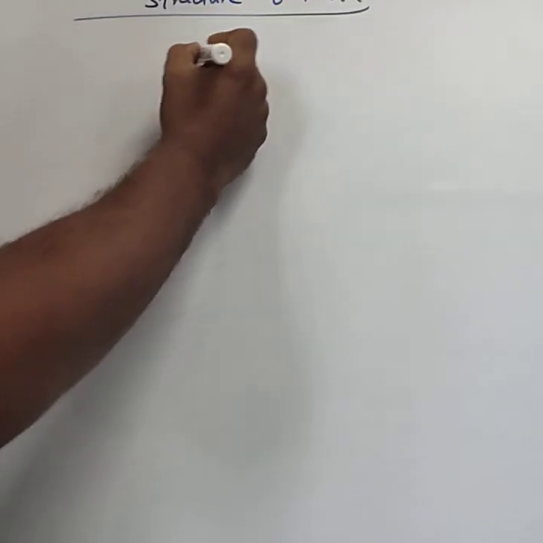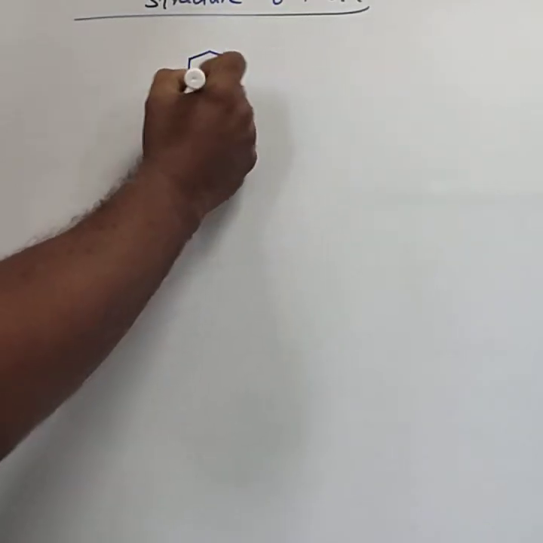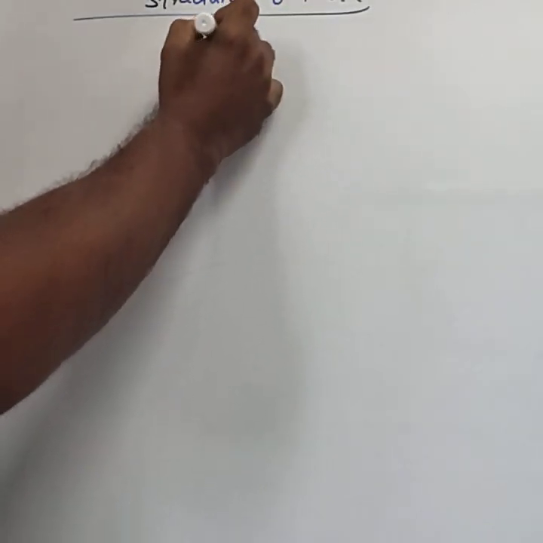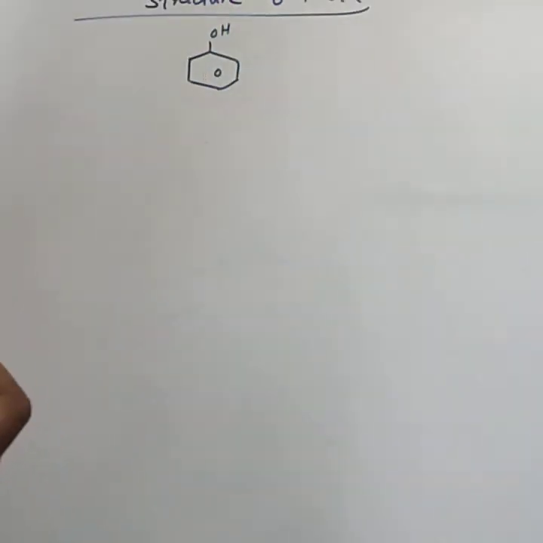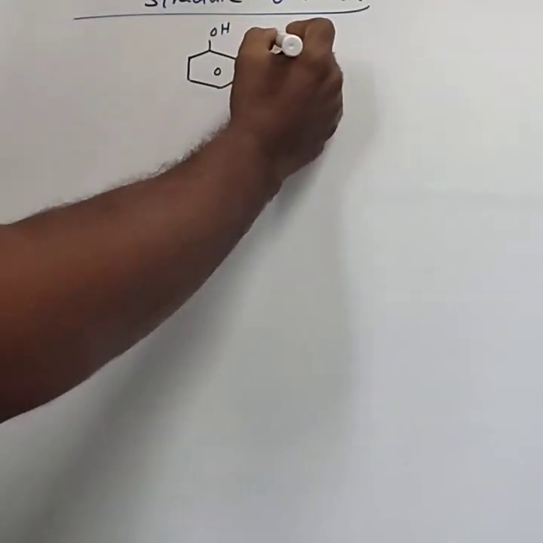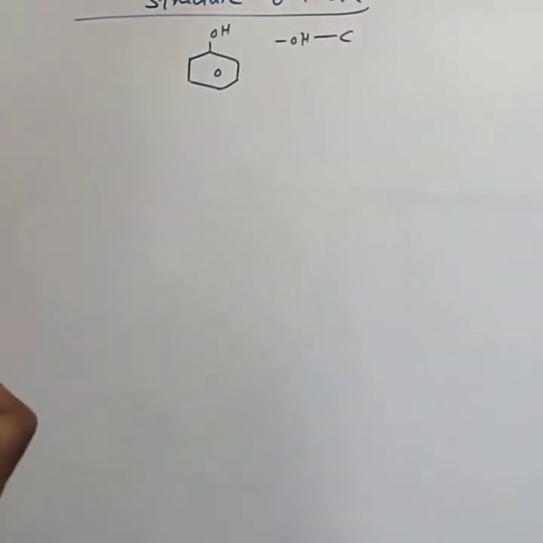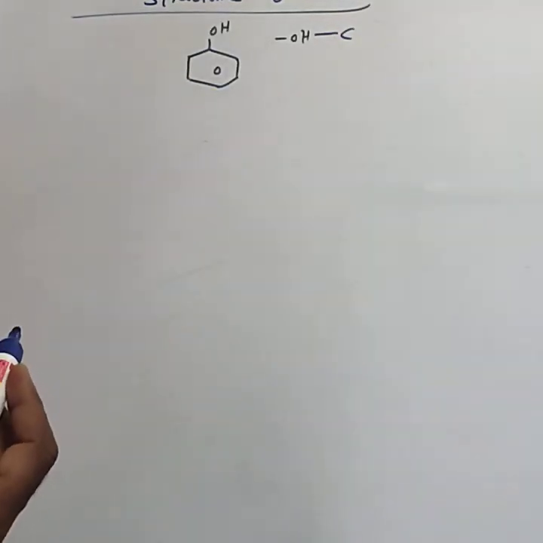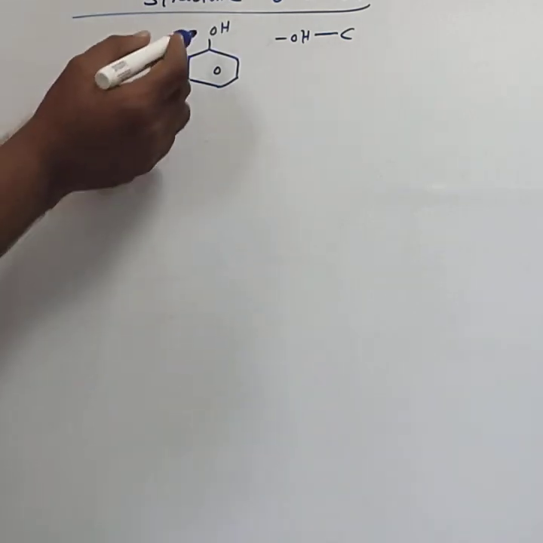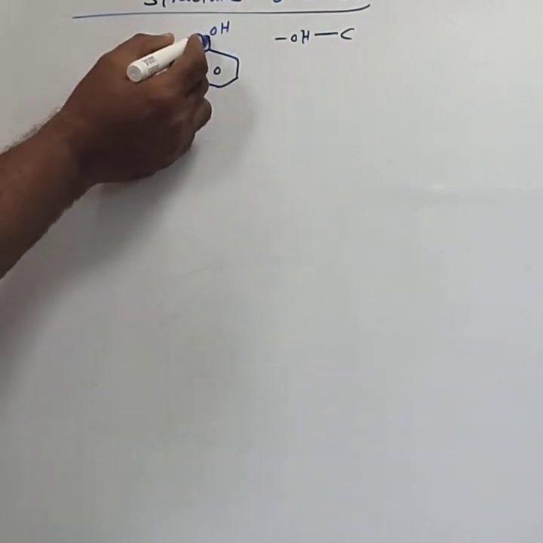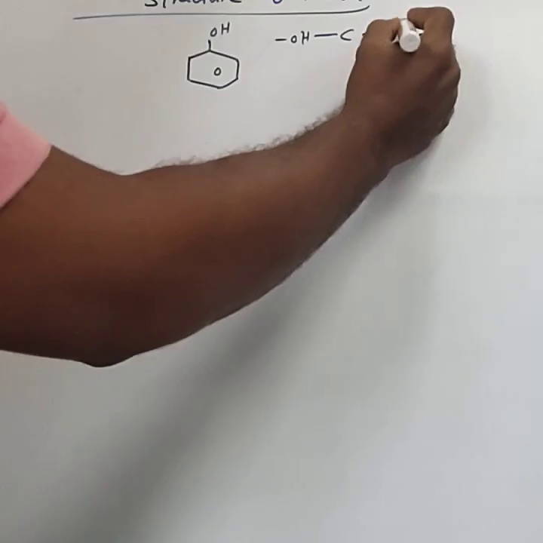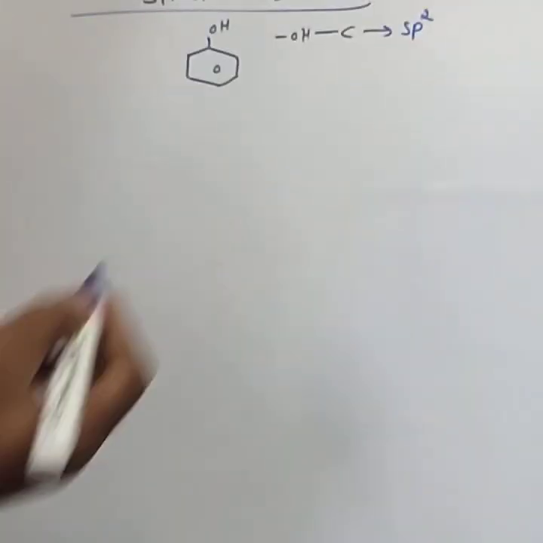In the structure of the functional group, consider the hybridization of the OH bonded carbon. In phenol, the hybridization of the OH bonded carbon is sp2.